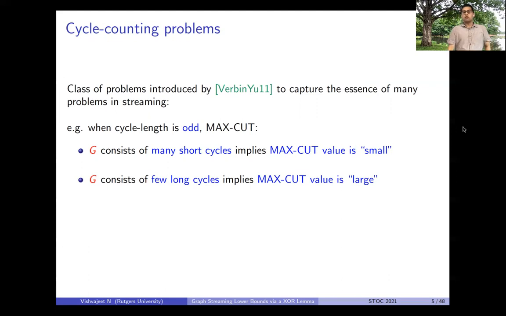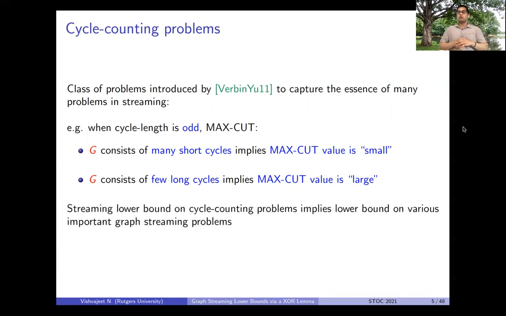So here proving a lower bound on cycle counting when the cycle lengths are odd would prove a lower bound on estimating the size of the maximum cut of the graph. And this is true not just for Max-Cut, it is true for many important problems that proving lower bounds on cycle counting in the streaming setting would imply lower bounds on these problems also in the streaming setting.